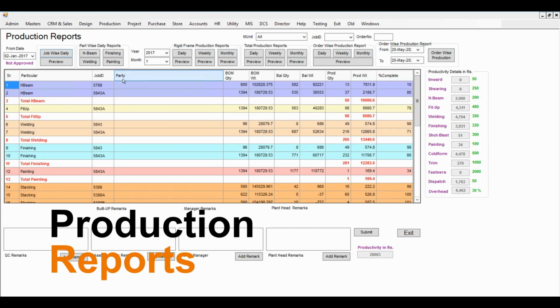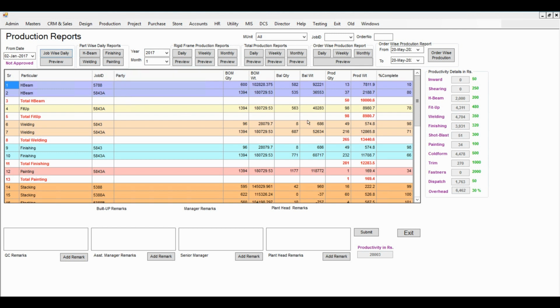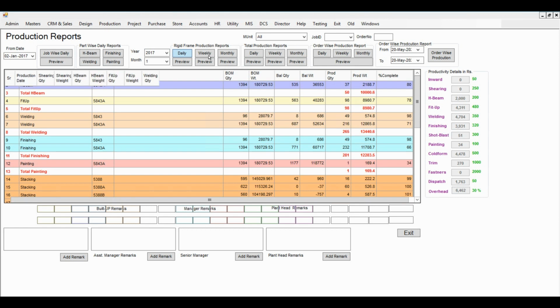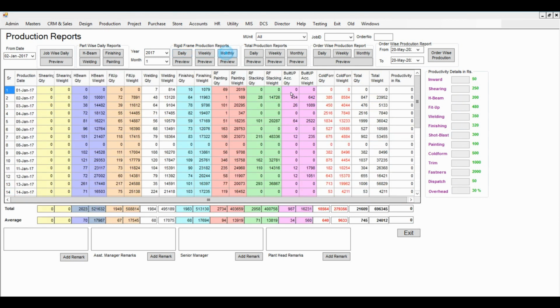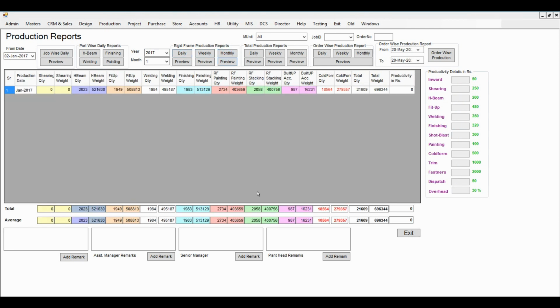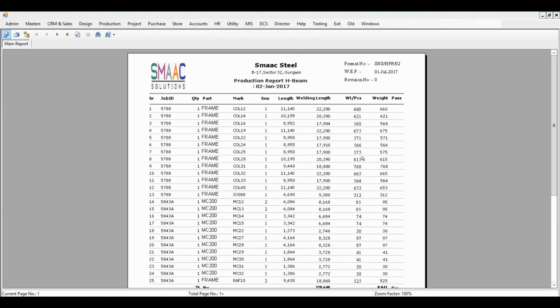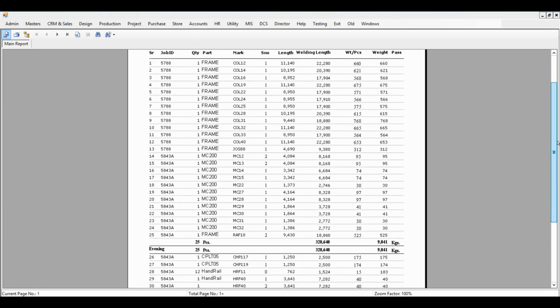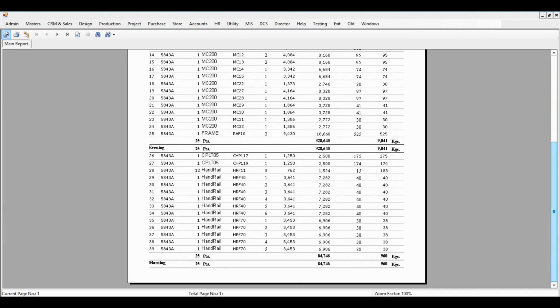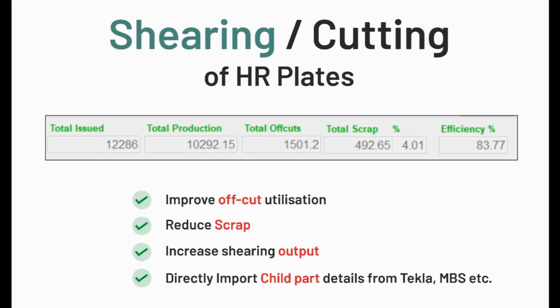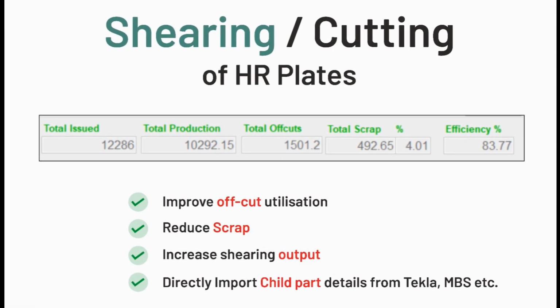The production report is one of the most comprehensive reports. You can see your daily, weekly, or monthly production report. You can also automate it to send the daily production report to your email. Also, you can see a production report based on jobs or H-beam or welding and many other ways. You can even manage your production in multiple plants or production you have given to other vendors. Improve your off-cut utilization and reduce scrap with the advanced sharing planning tool.